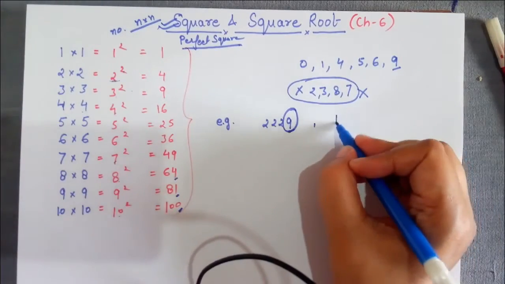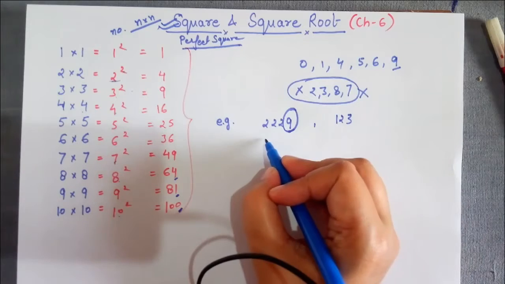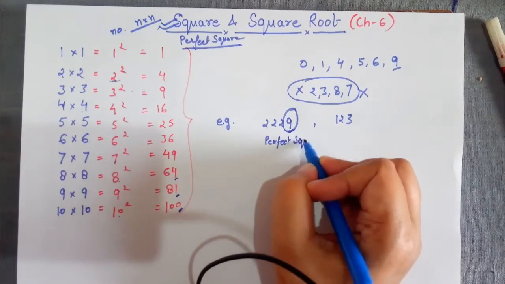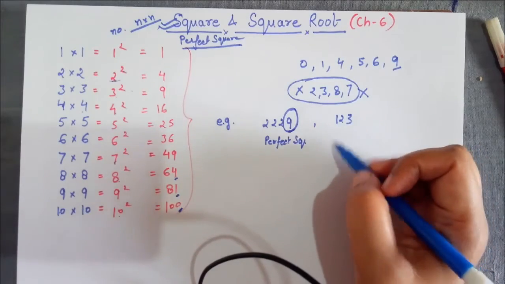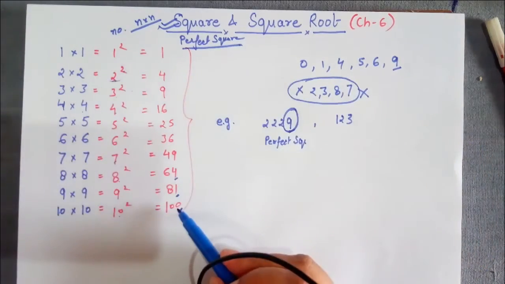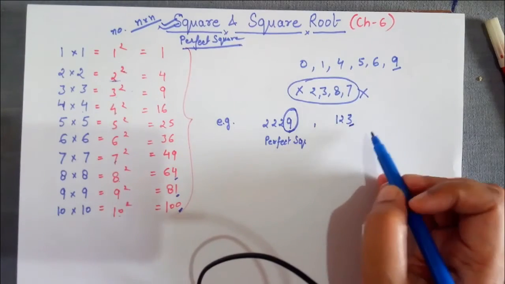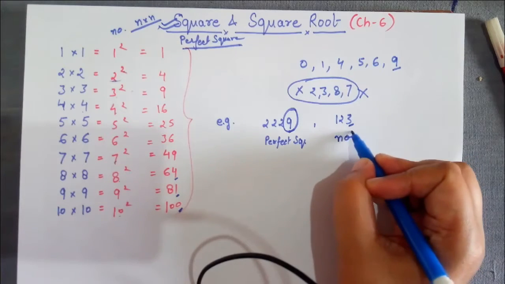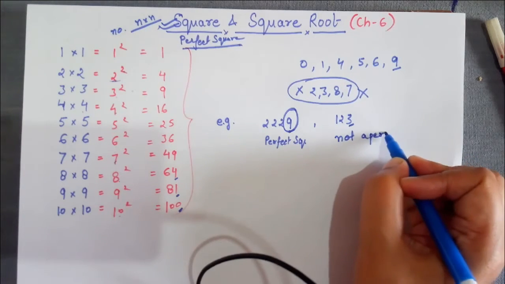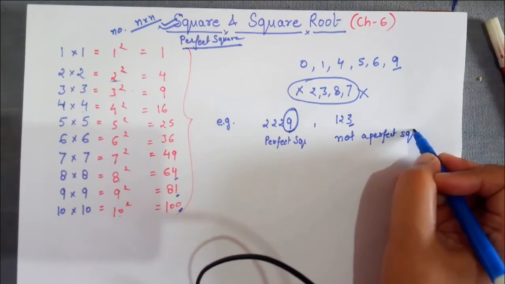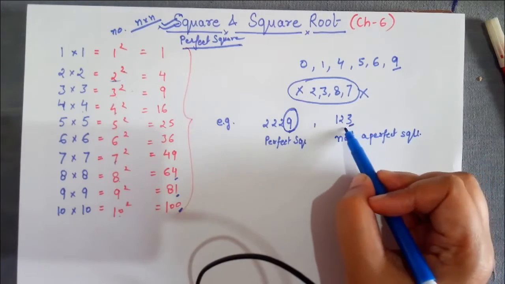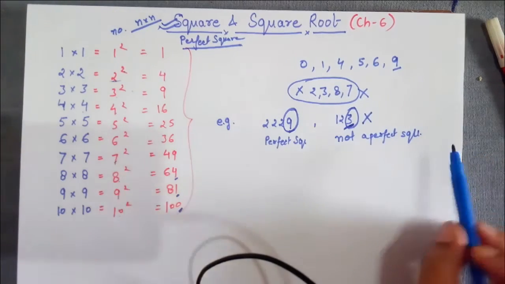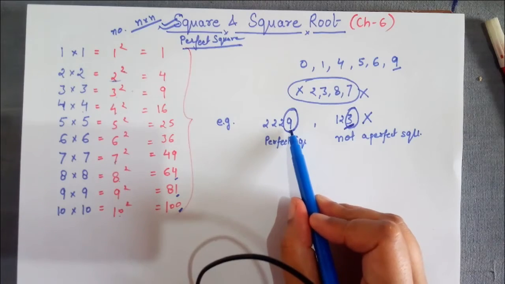Fine. If I write 123, is this a perfect square? See, in any square number, 3 is not there at the unit place or ones place. So we can say it is not a perfect square because it ends with 3. The unit place number is 3, so it is not a perfect square number.